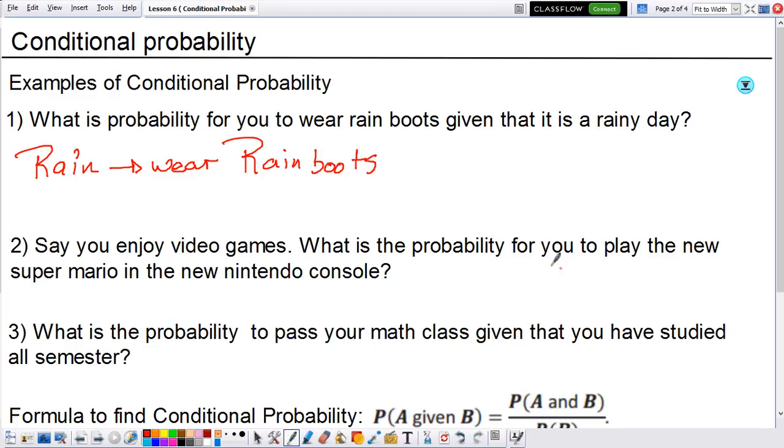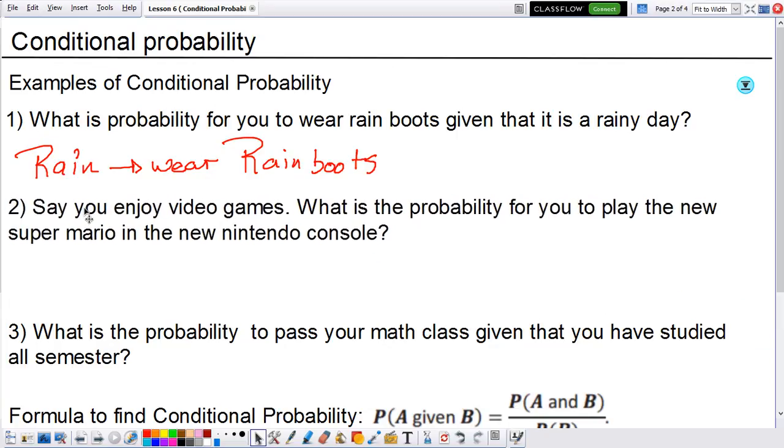So this is an example of a conditional probability, because first it needed to be raining, and now that it rained, then we can talk about the probability of you wearing rain boots. Because you will most likely not wear any rain boots if it's not raining outside. So this is a conditional probability because it first had to be raining in order for you to be wearing rain boots.